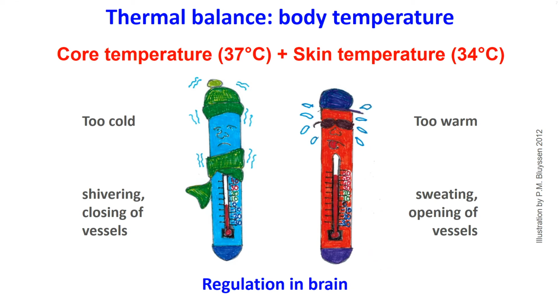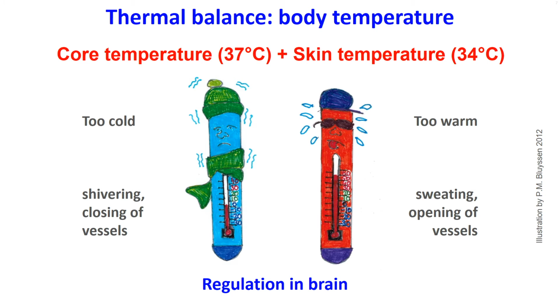The hypothalamus in our brain takes care of the regulation of our bodily temperature. This bodily temperature is determined by the core temperature, the temperature of the central parts or vital organs of the human body, on average 37 degrees Celsius, and the skin temperature, which lies usually around 34 degrees Celsius.